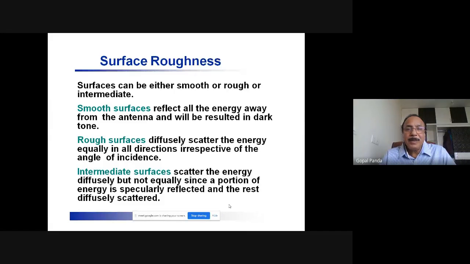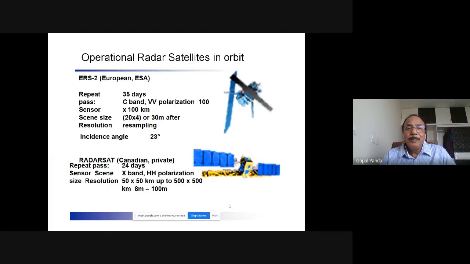So any feature which has a rough and high relief is likely to be brighter, whereas a plain surface is likely to be darker.